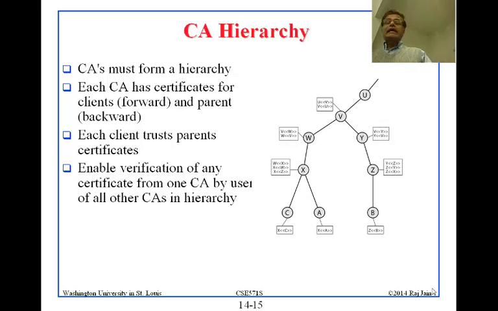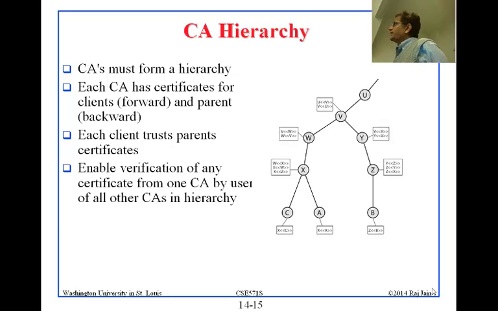Okay, and so there is a whole hierarchy of CAs starting from ISO. So this CA is certified by that CA, and that CA is certified by that CA, and so on and so forth. Now they can start issuing certificates to other people.